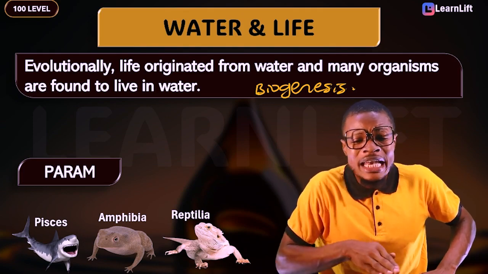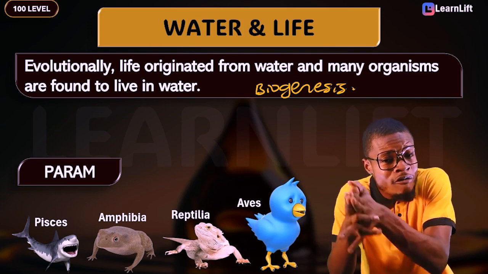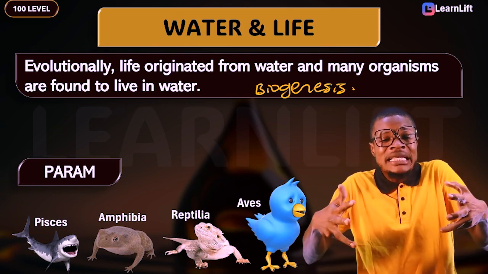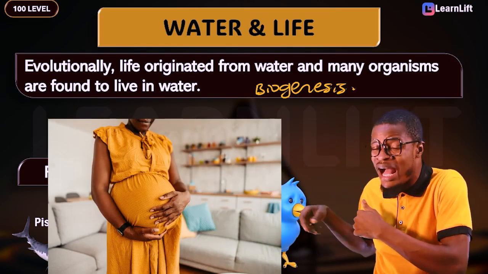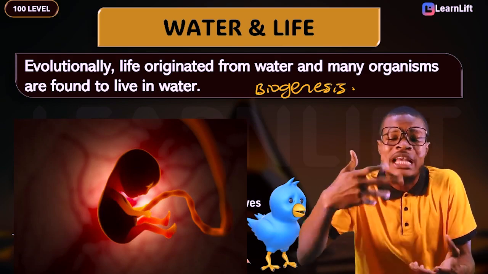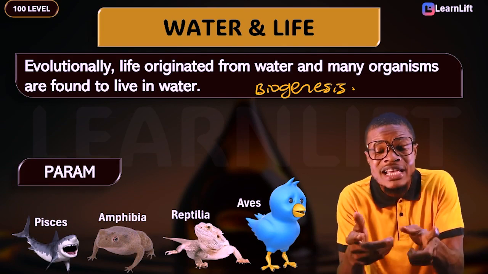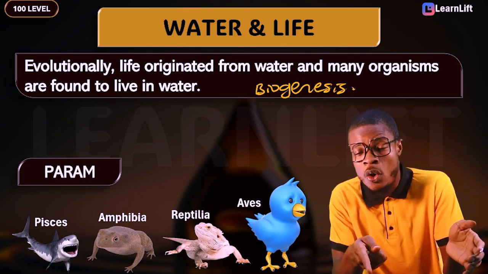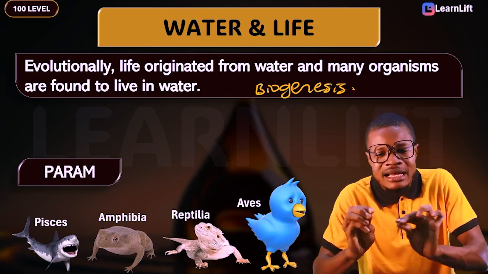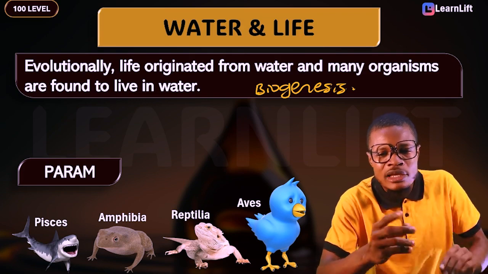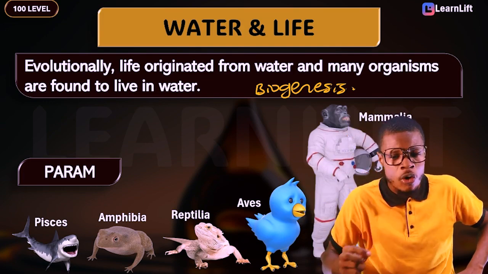And then, if you leave this, you come to another higher level, and that is called your Aves. You see, from the law of biogenesis, when a baby is developing in the uterus or the womb, like this woman that you can see that she's pregnant now, as the baby starts developing, what happens at the end of the day? There are different embryonic stages that the baby undergoes. First, the baby may look like a fish. From fish, the baby looks like a toad. Are you getting it now? That's your amphibian. The baby looks like a reptile. The baby looks like an egg-laying bird. There are clinical features that you see that give us this. And then the baby now develops fully to become a mammal.